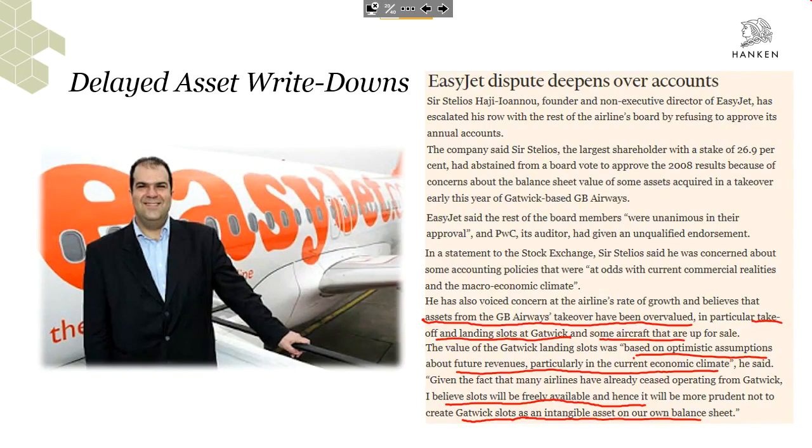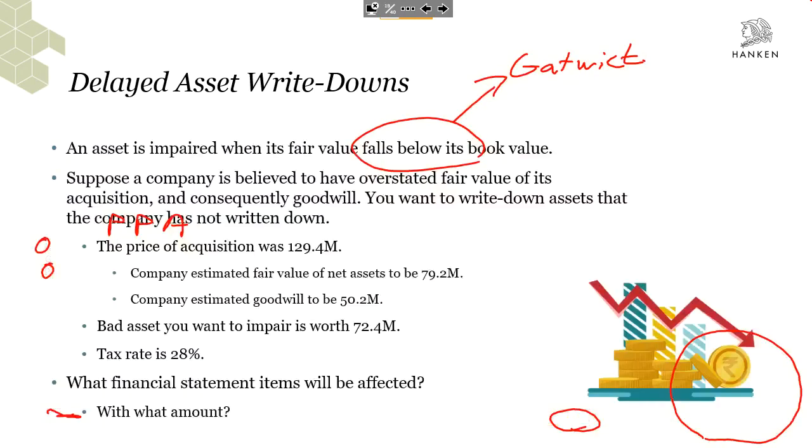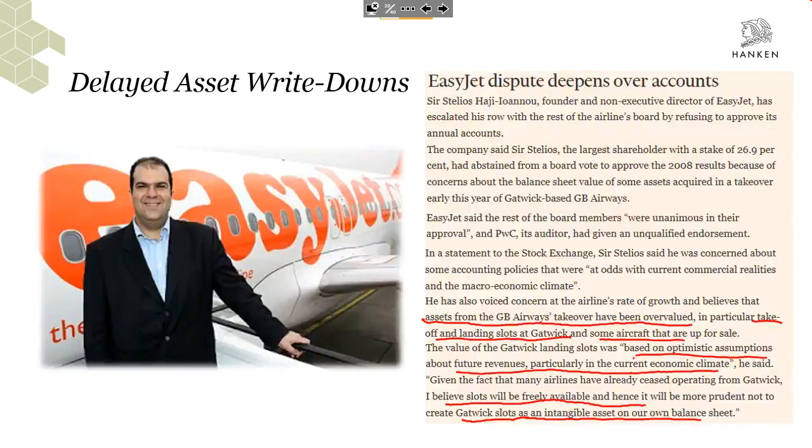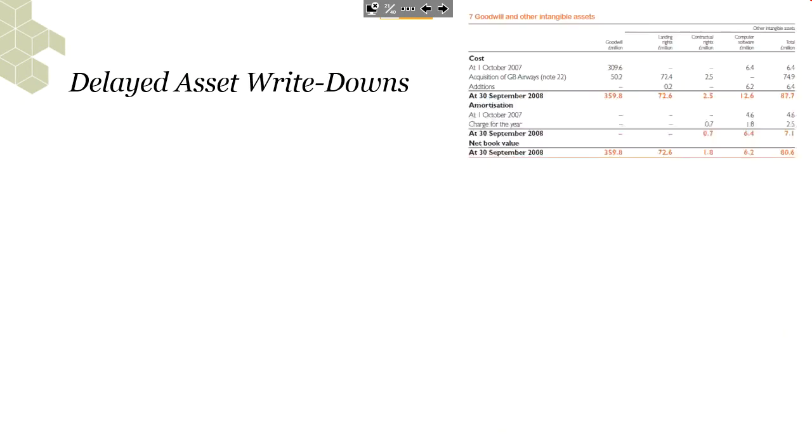Okay. So basically what he's saying is that the fair value is below the book value. So we can take this at face value and say, maybe we need to adjust the financial statements according to what Sir Stelios says here. So what do we need to adjust?